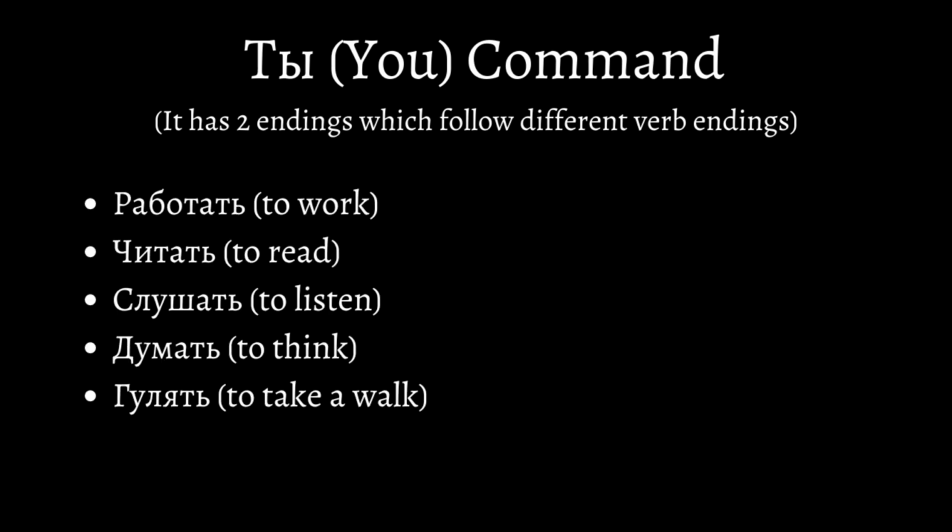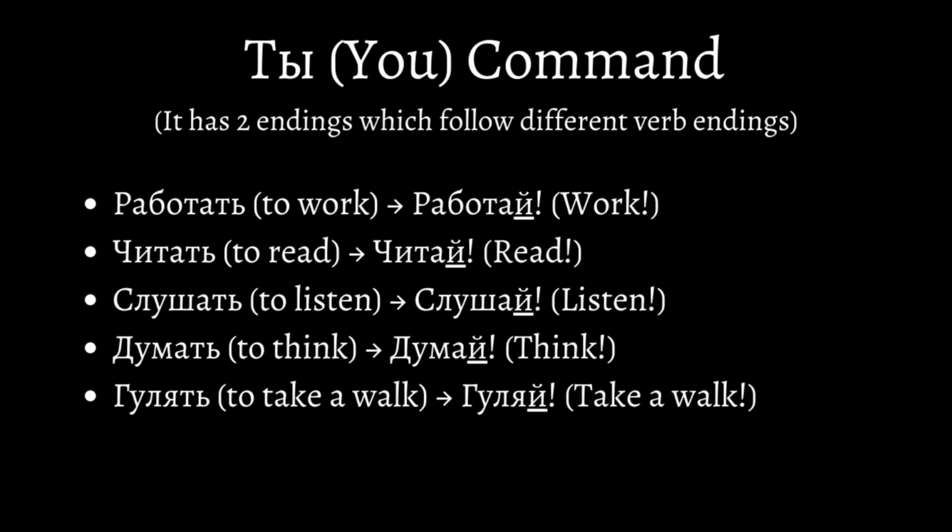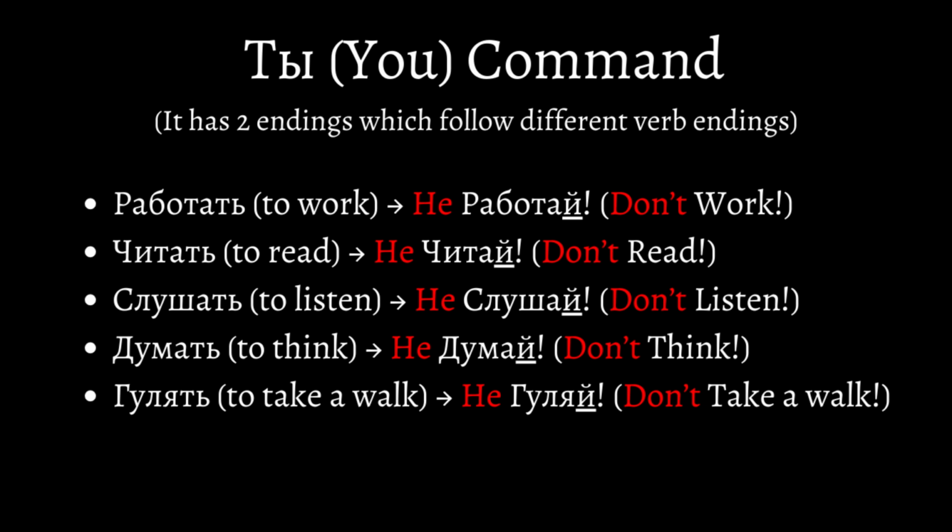Let's have some examples. Работать, читать, слушать, думать, and гулять are all infinitives that end in at, with the last one ending in yat. To put them in the ty command, we drop their endings and put I краткая. Работай, work. Читай, read. Слушай, listen. Думай, think. Гуляй, take a walk. In the negative, the forms stay exactly the same, so that's the first ending for ty commands.